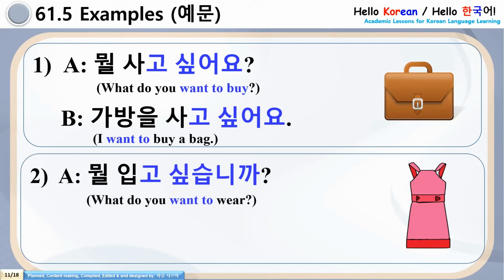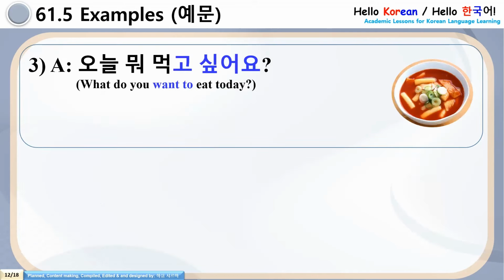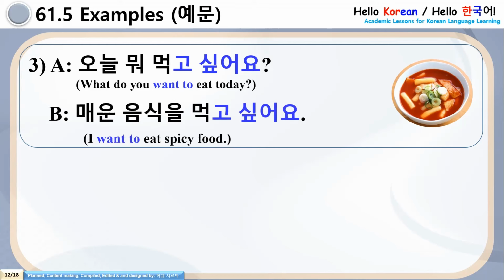Coming to the second example, A. Mol ipko shipsum nikka. B replied, Yeppun dresera lipko shipsum nida. Please keep focus on the grammar go shippoyo, go shipsum nida, and you can compare in English, the similar meaning is coming, want to. Next, third example, A. Onal mo mokko shippoyo. B replied, Meun umshigal mokko shippoyo.